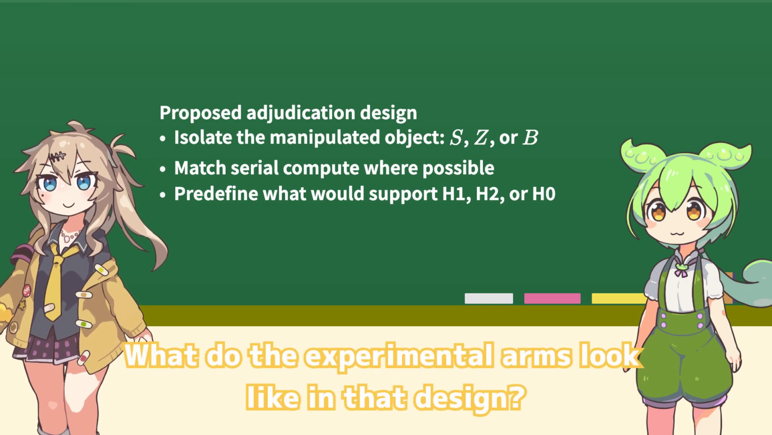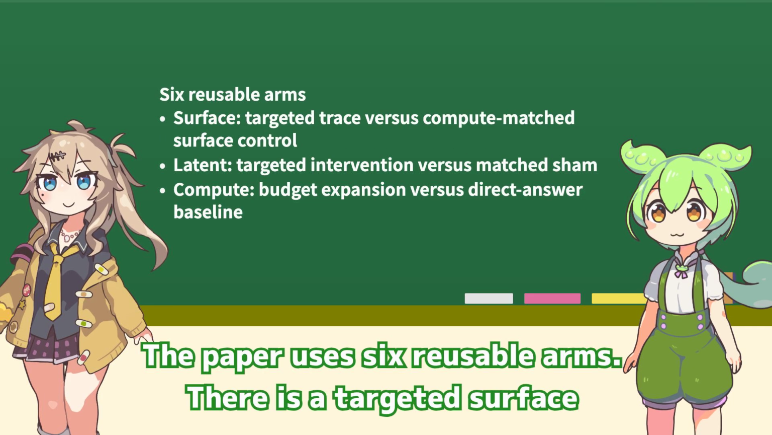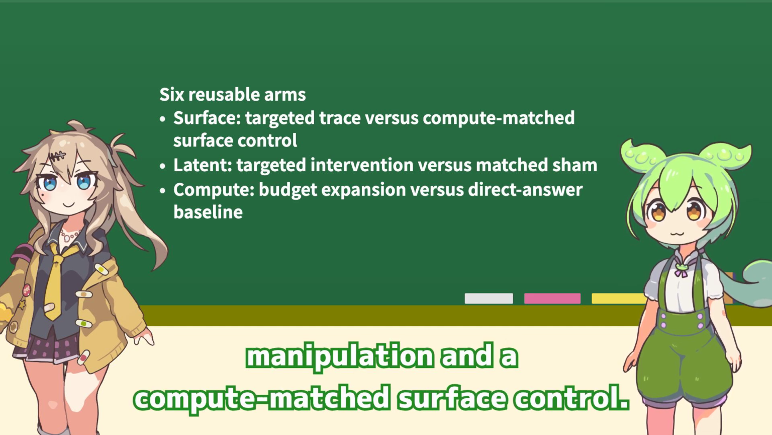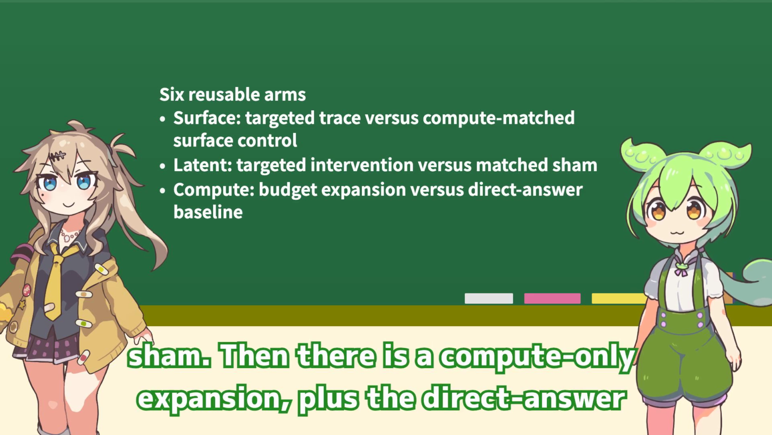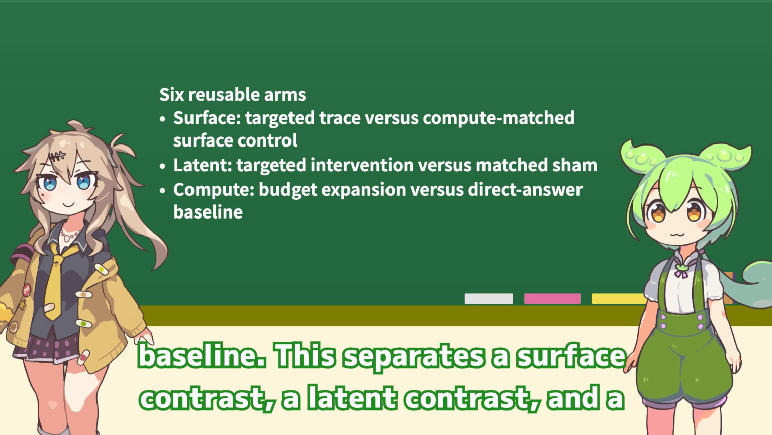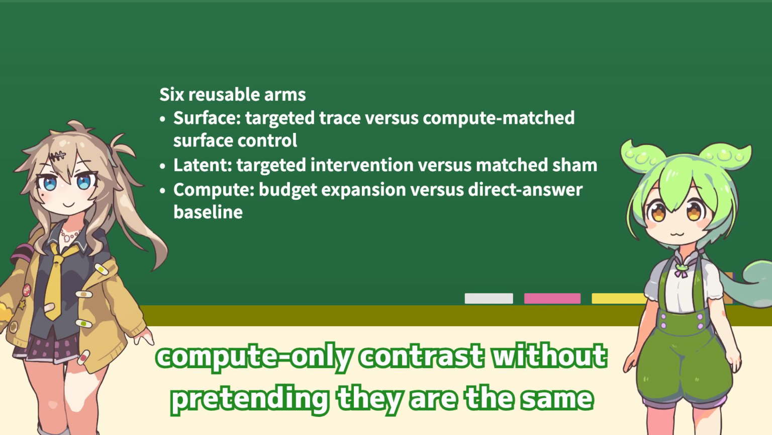What do the experimental arms look like in that design? The paper uses 6 reusable arms. There is a targeted surface manipulation and a compute-matched surface control. There is a targeted latent intervention and a matched latent sham. Then there is a compute-only expansion, plus the direct answer baseline. This separates a surface contrast, a latent contrast, and a compute-only contrast without pretending they are the same question.